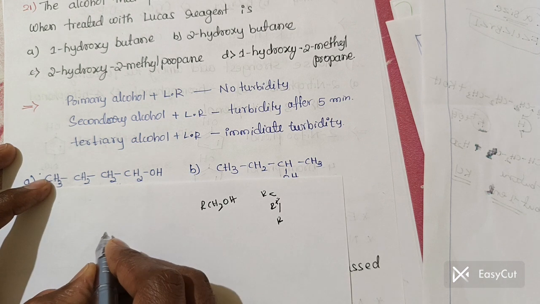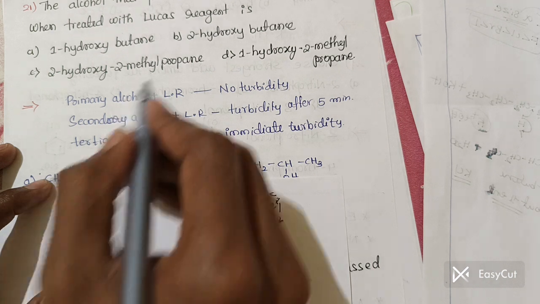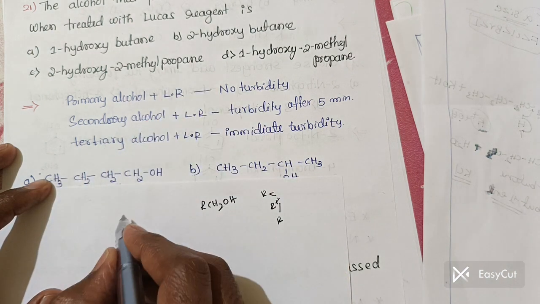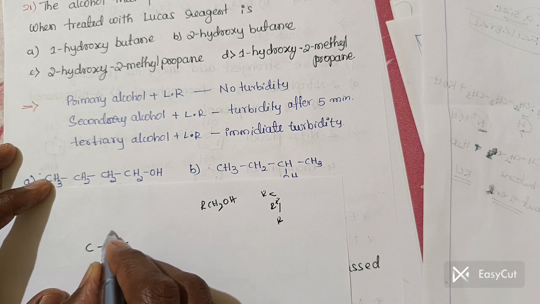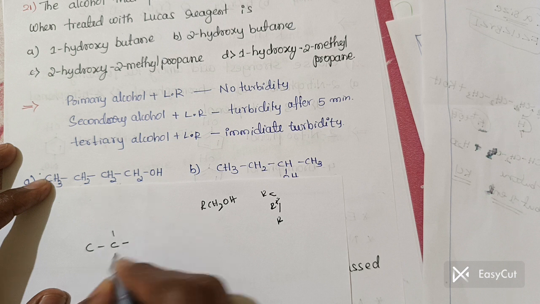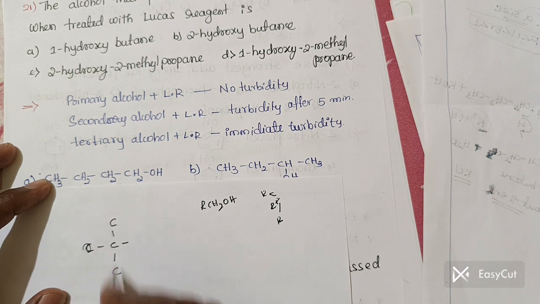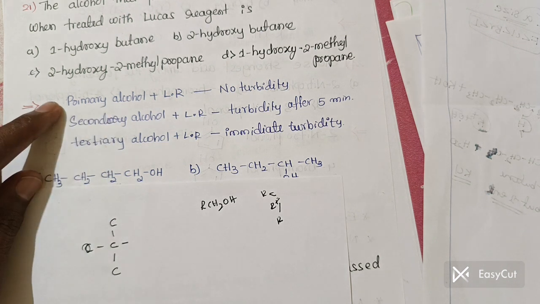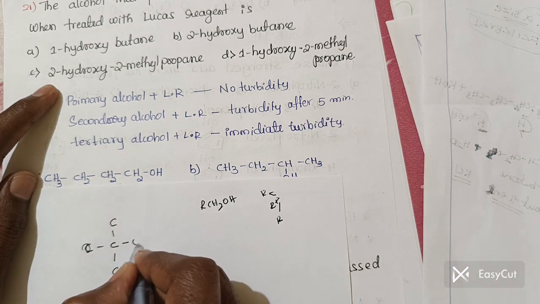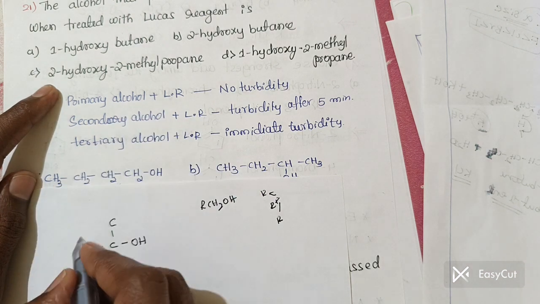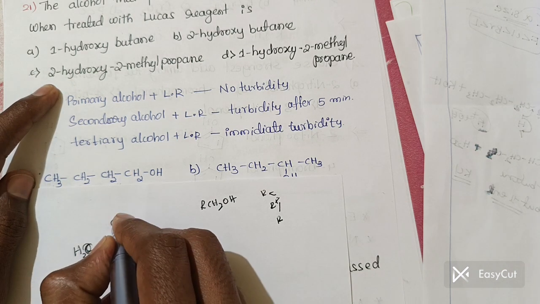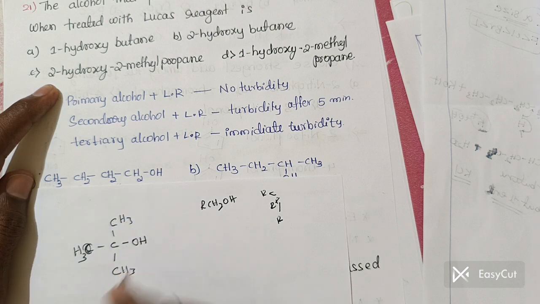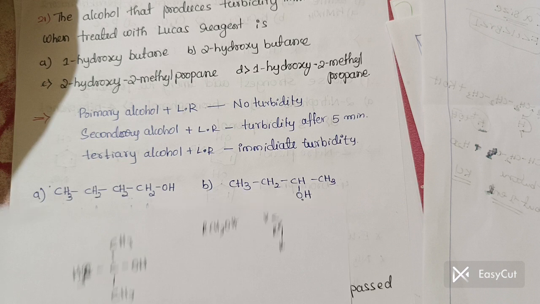2-hydroxy-2-methylpropane. So I will write the propane, which means how many carbon atoms? 3 carbon atoms you have to write. 1 2 3, okay, I will write like this. So these are the 3 carbon atoms. In the 3 carbon atoms, at the second position we have the hydroxy, and at the same position we have the methyl. Only this much. So the remaining you have to write CH3 as well as this is CH3. I wrote here. Clear? This is like this.